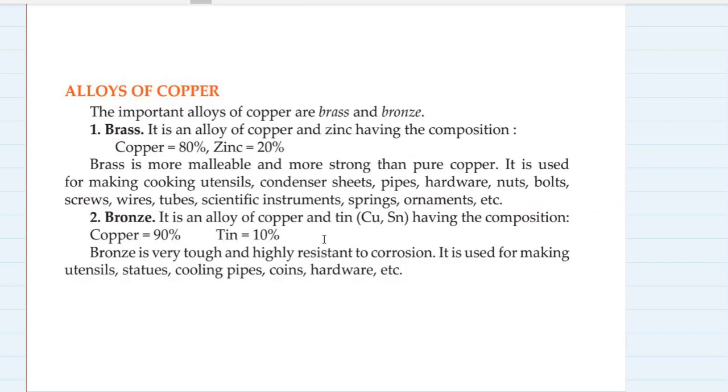Bronze is an alloy of copper and tin, 90% copper, 10% tin. Bronze is very tough and highly resistant to corrosion. It is used for making utensils, statues, cooling pipes, coins, hardware, and the bronze medal is also made of bronze.